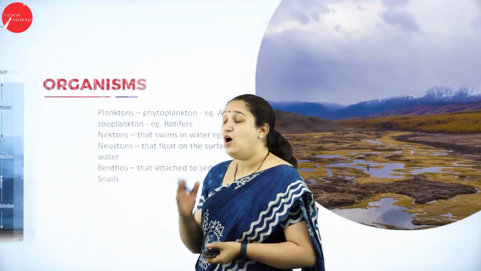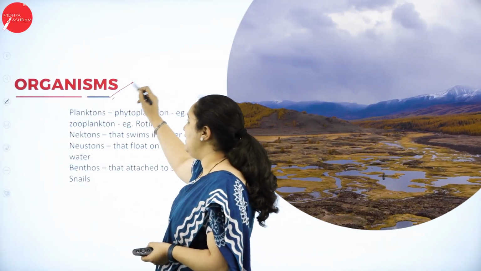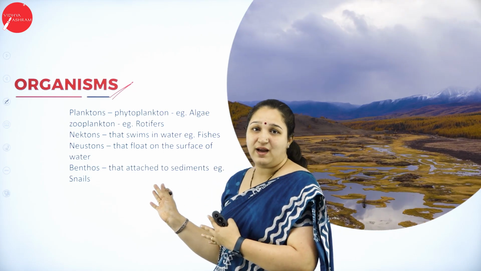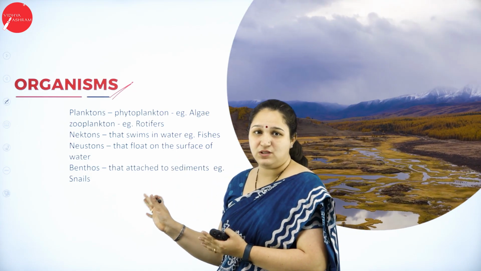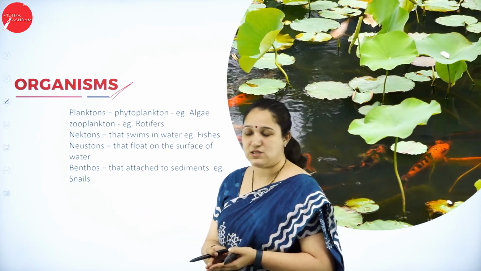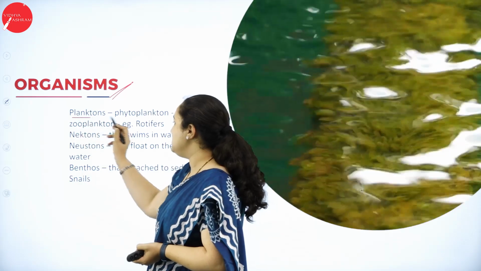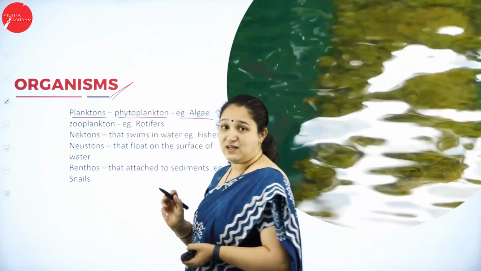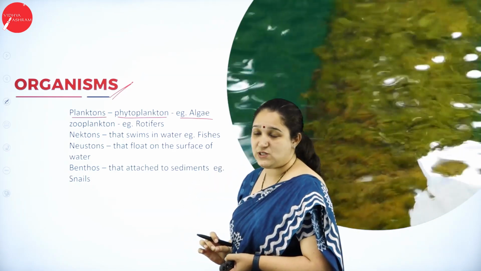Next is about the organisms which are present in the freshwater ecosystem. Here I am basically talking about the lake ecosystem. In the pond ecosystem, it can vary because it's a very small ecosystem. Okay, so we have planktons, that is the phytoplanktons, for example algae, which are the main producers.